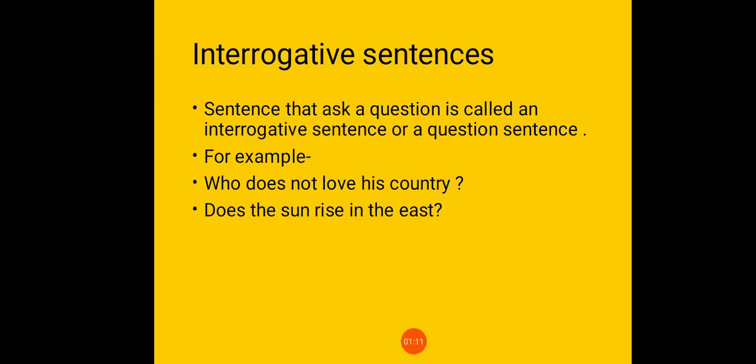For example, who does not love his country? Does the sun rise in the east? So students, always remember, a sentence that asks a question is called an interrogative sentence or a question sentence.